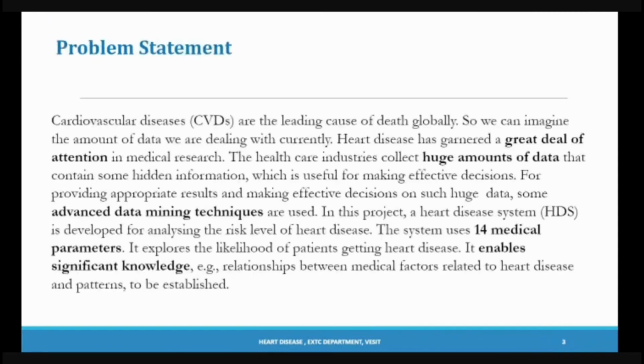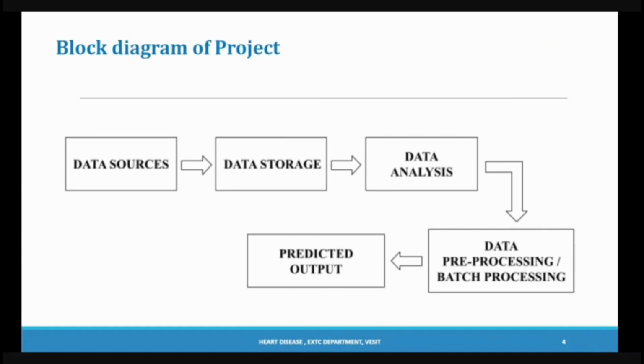Now coming towards the problem statement. So basically, heart disease has received a great deal of attention in medical research in the past few years. The healthcare industries collect huge amounts of data which are used for making effective decisions. We use advanced data mining techniques for generating appropriate results. In this project, a heart disease system is built to analyze the risk level of heart disease, and the system uses 14 medical parameters. It enables significant knowledge, for example, relationships between the medical factors related to heart disease and patterns to be established. So this is the block diagram of our project, and the implementation I'll be explaining in the next slide.